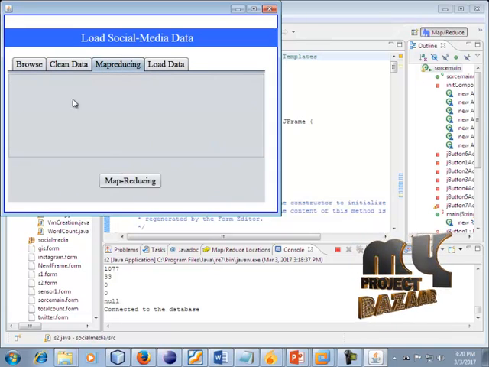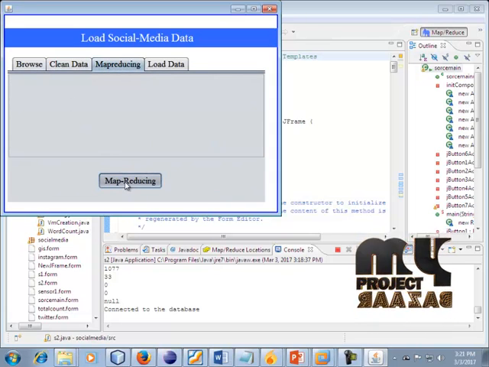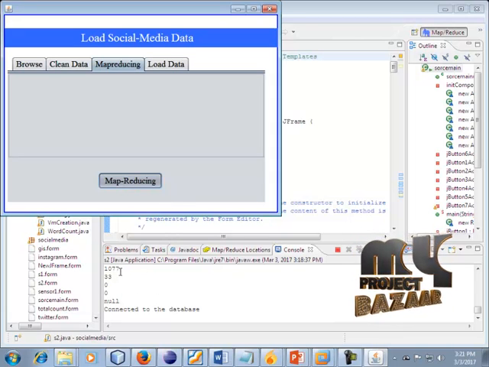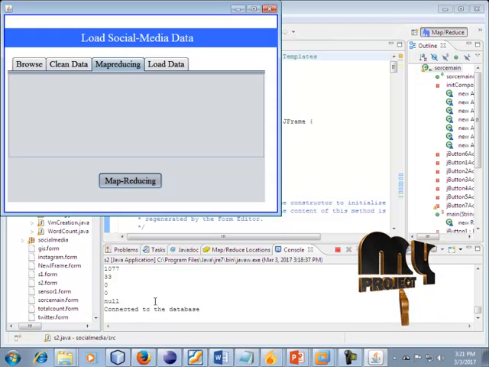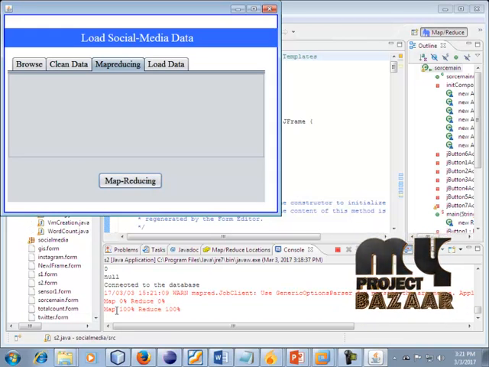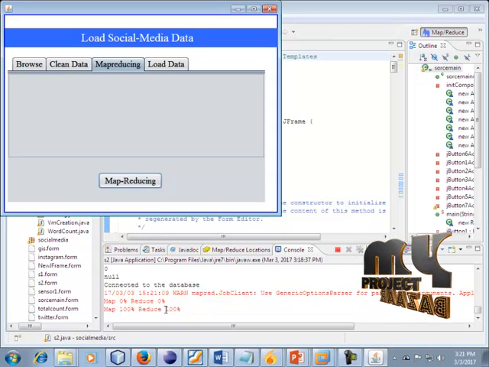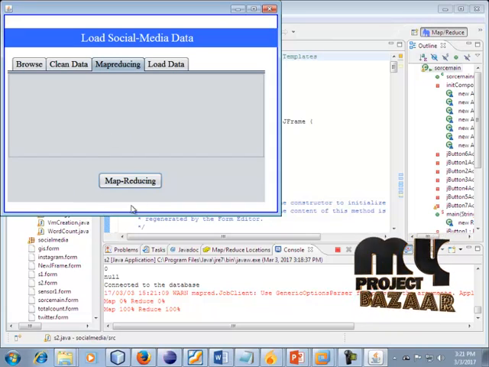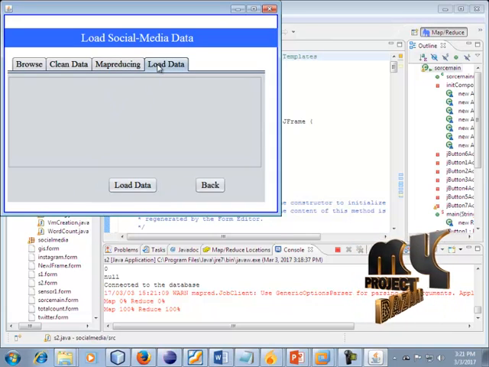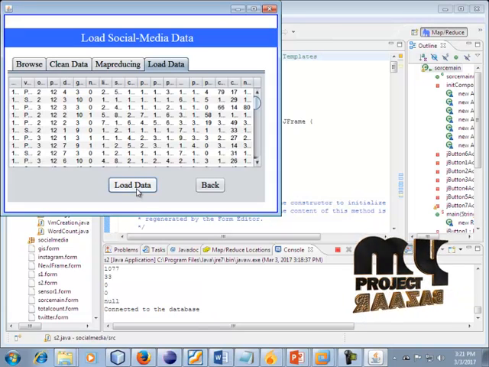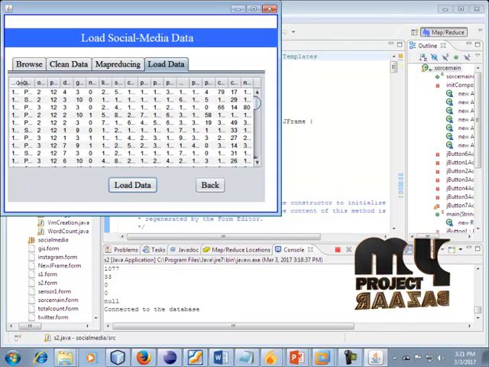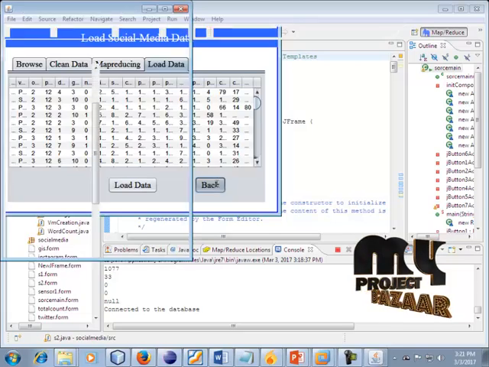Next, the map reducing process. Click this map reducing button and look at your console. Some messages are displayed in this process. The message says map reducing is completed, 100% completed. So our map reducing technique ran successfully. Next, load data. Click this load data button. Our Twitter data is completely loaded in our database. Click this back button.